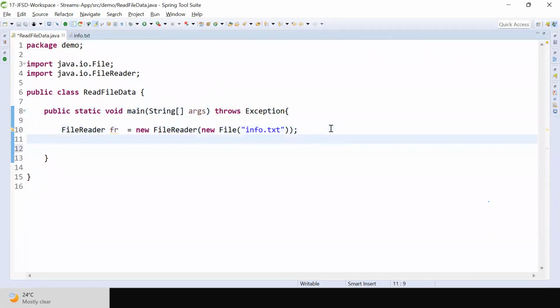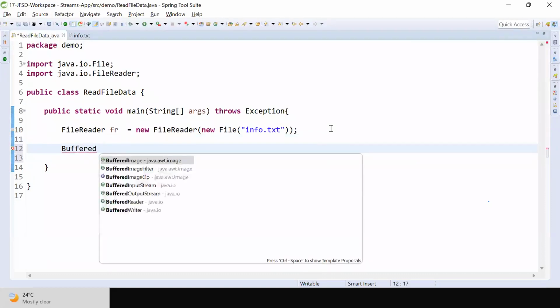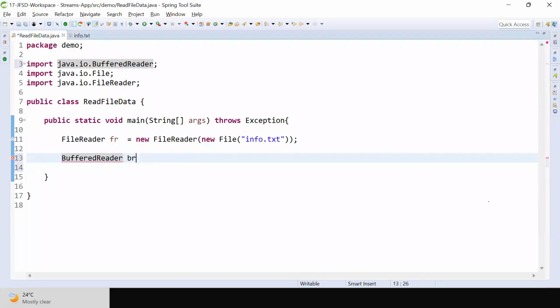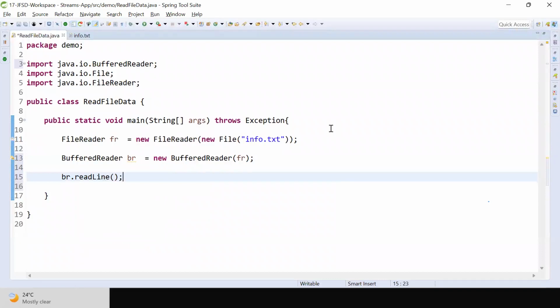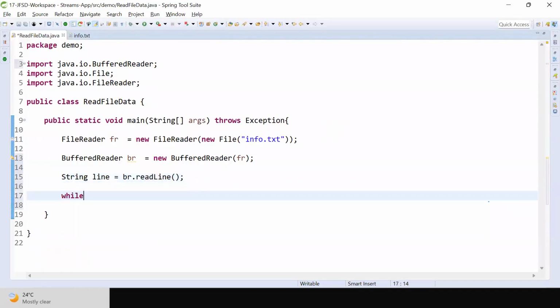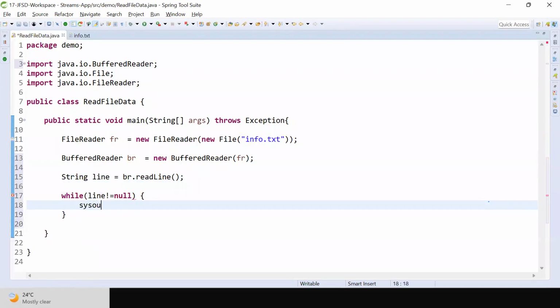FileReader will read the data character by character. That's why we will give the FileReader to BufferedReader. BufferedReader br is equal to new BufferedReader of fr. Then br.readLine, I will get the first line data. If the line is not equal to null, then I print the data on the console and read the next line.